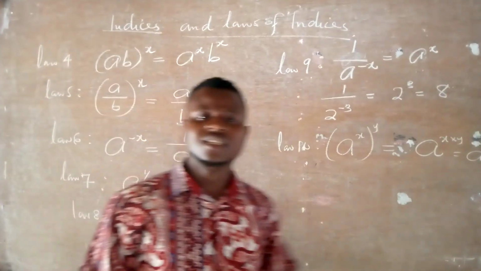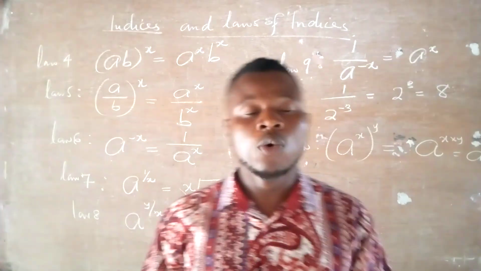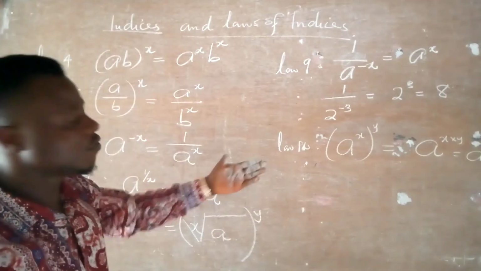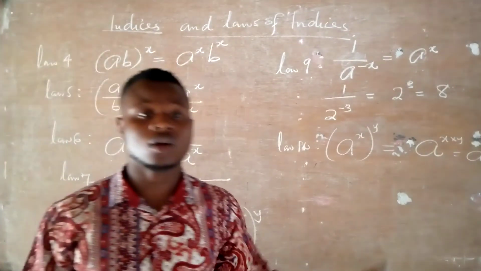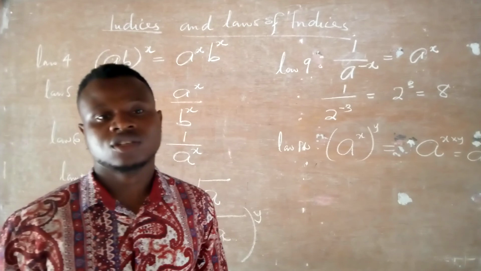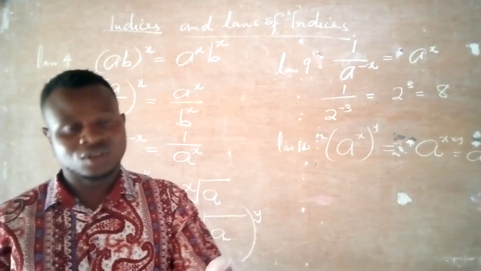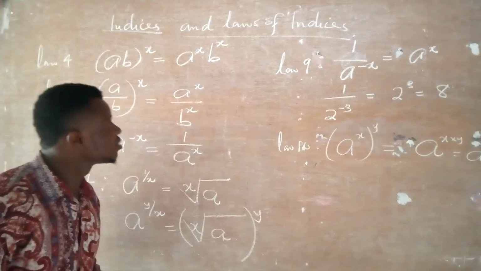So these laws of indices are going to help us to do a lot of calculations on these indices. So in this case, we are going to learn all the laws of indices. We have law number 10, up to 10 laws, which will help us to do a lot of things on indices. So at this junction, we are going to be doing calculations of that. Do you understand? So in that calculation, we are going to know a lot of things in indices.